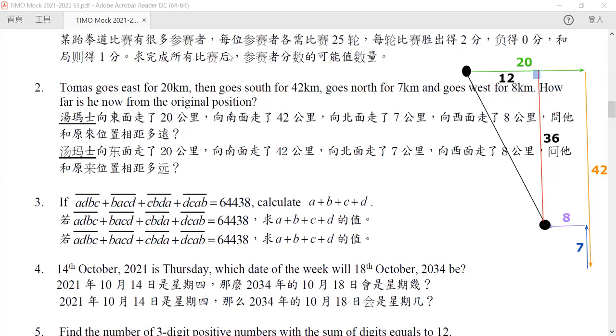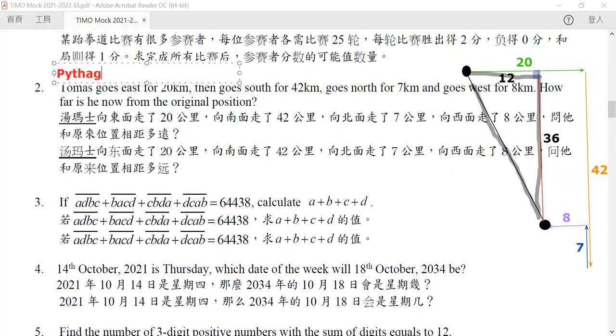So by this, we can see that this is a right angle triangle in which it will have a length of 12 at its base and 36 at its height. So by Pythagoras theorem, we can find out the value of this length.